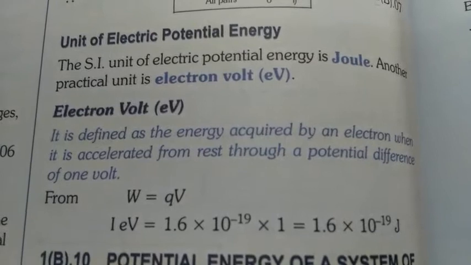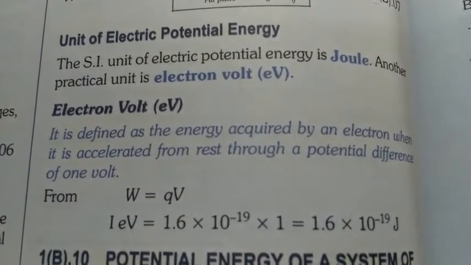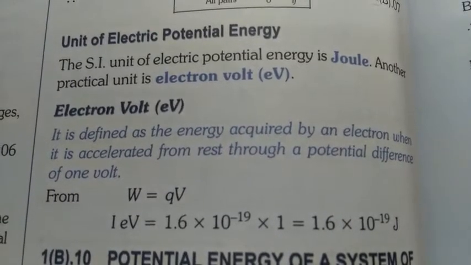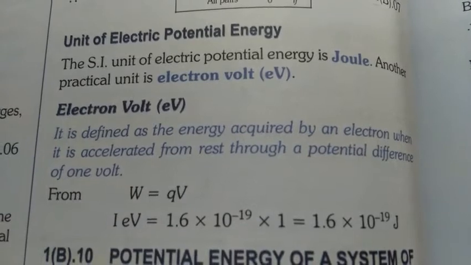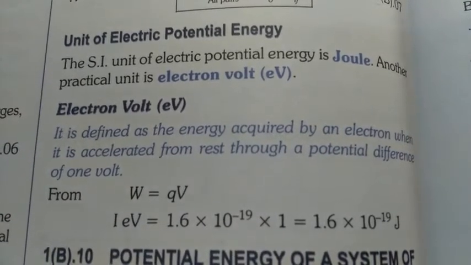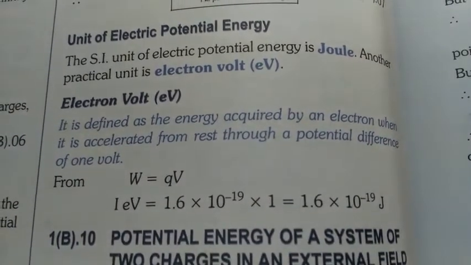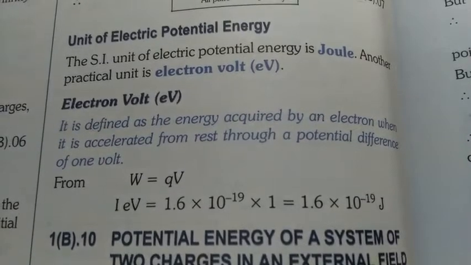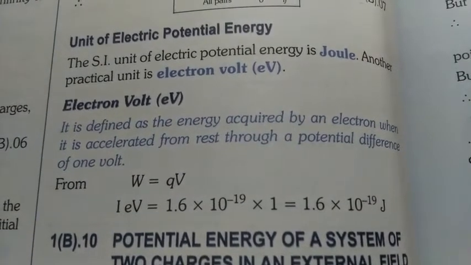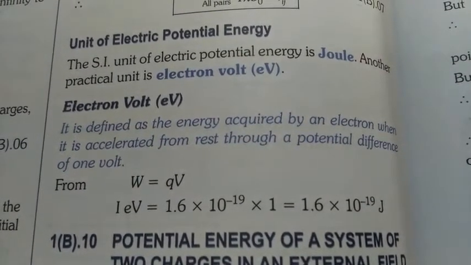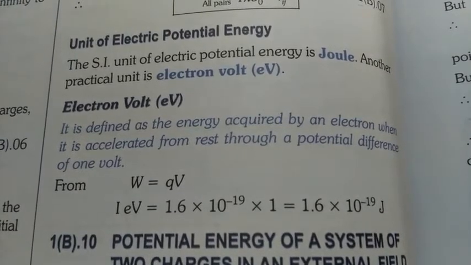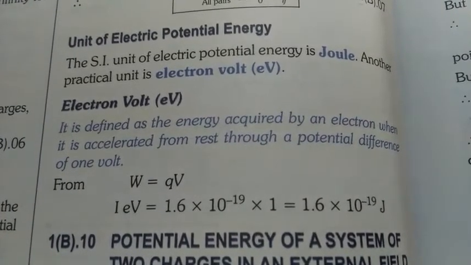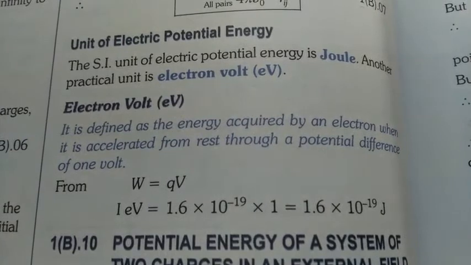So 1 electron volt, W equals to Q into V. Put the value of Q, that is charge of 1 electron, which is 1.6 into 10 to the power minus 19, into value of volt which is 1, equals to 1.6 into 10 to the power minus 19 joules. So this is the value of 1 electron volt.